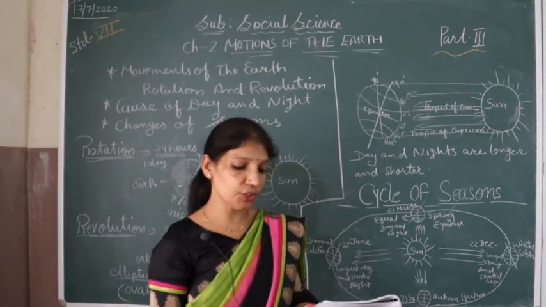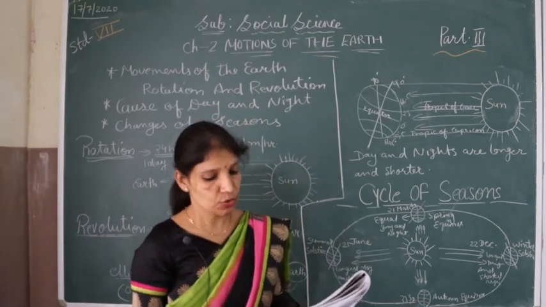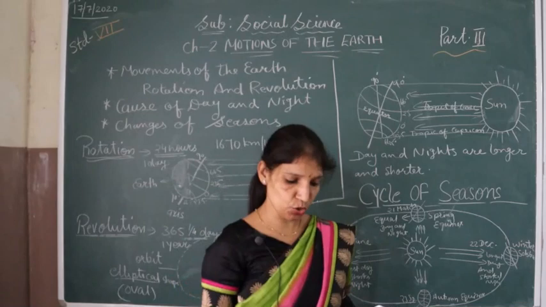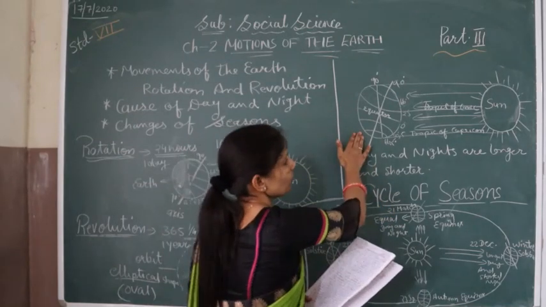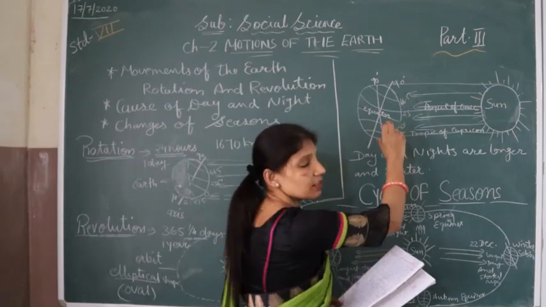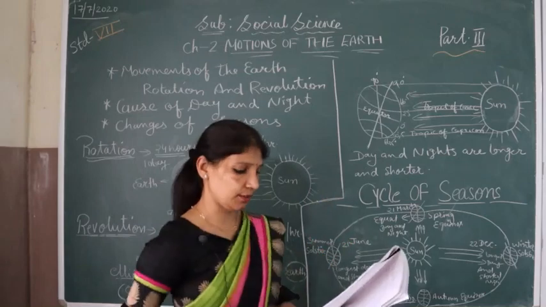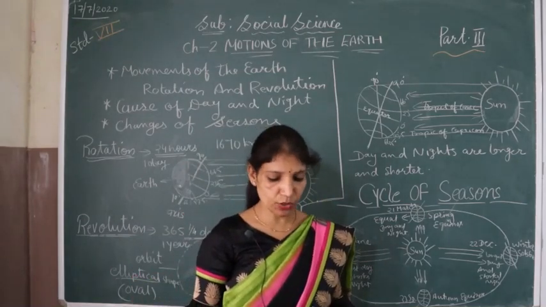The hemisphere which is tilted towards the sun gets sunlight for a longer time, so the days are longer and the nights are shorter. We can see in this figure how the days are longer in the northern hemisphere and the days are shorter in the southern hemisphere because of this tilting condition of the earth. The northern hemisphere is tilted toward the sun.